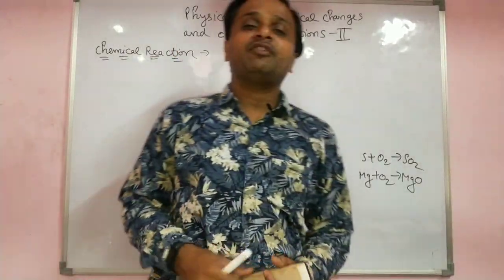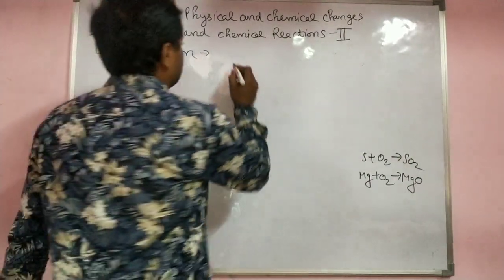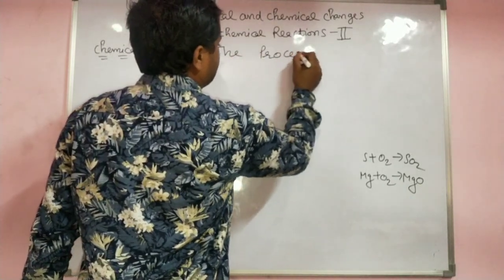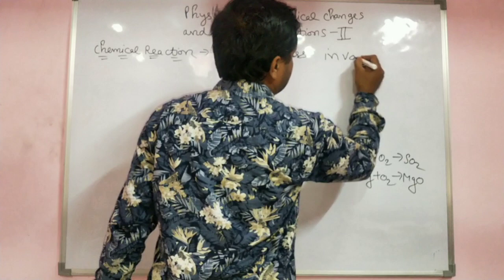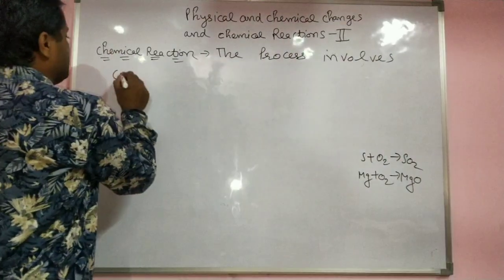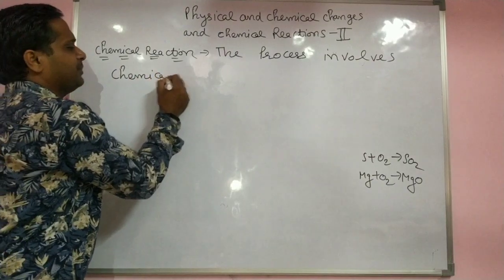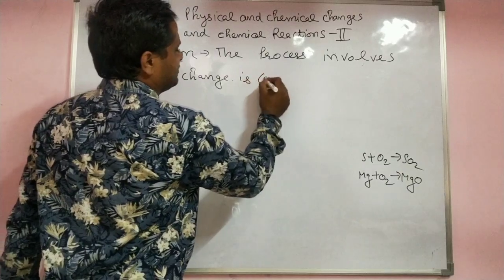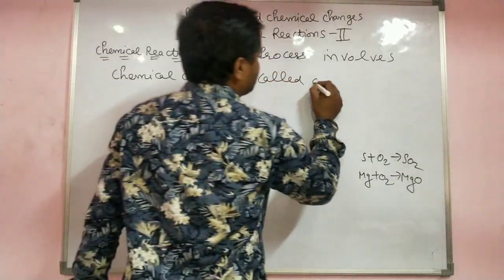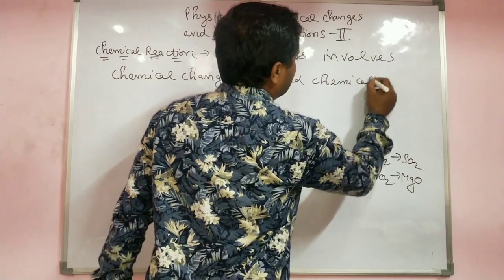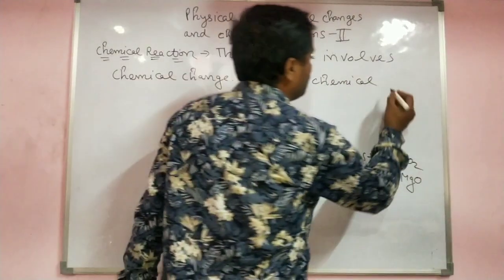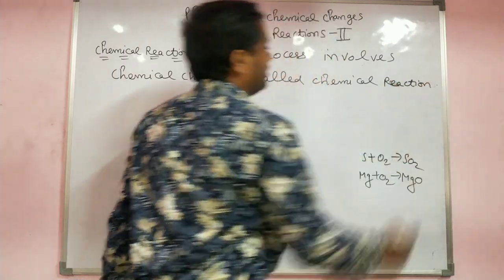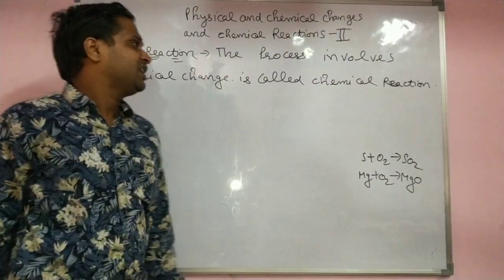But in this lecture we discuss what a chemical reaction is. Here is the first definition: the process involving chemical change is called a chemical reaction. The reaction in which a chemical change occurs, that is, a new substance is formed, is called a chemical reaction.